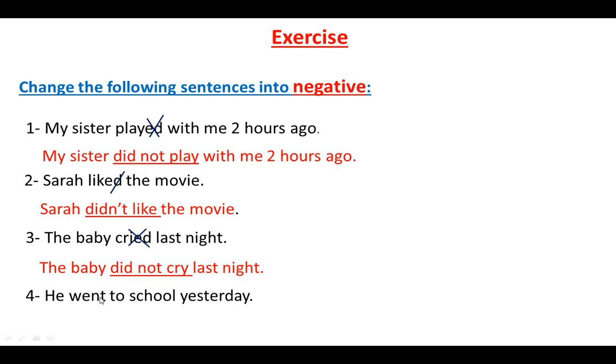The last one: he went to school yesterday. I want to put this sentence in negative form. We're going to put didn't before the verb. What about went? I'm going to put the verb in its infinitive form. The infinitive form of went is go. So, he didn't go to school yesterday.